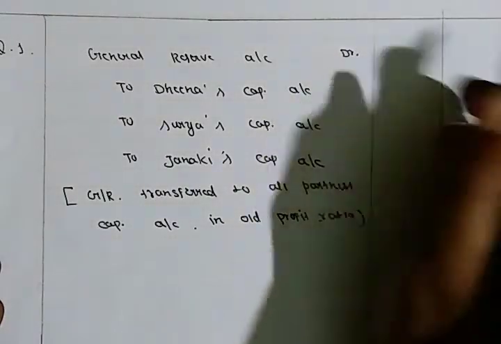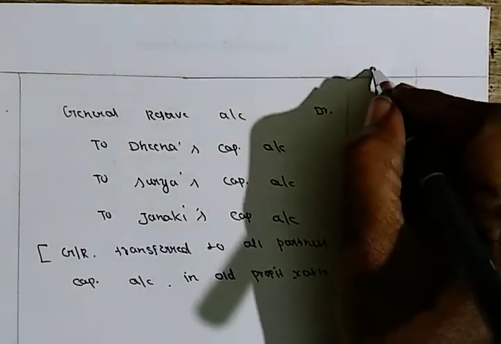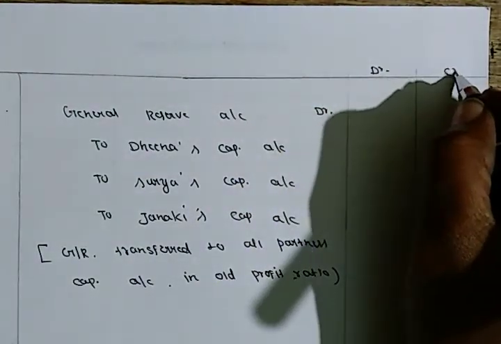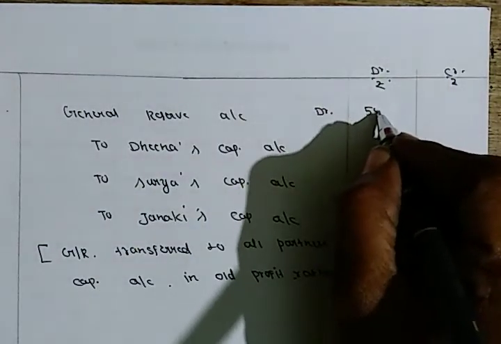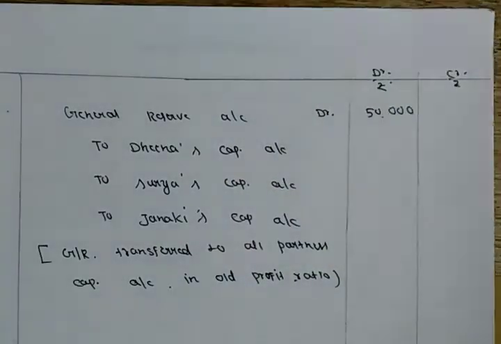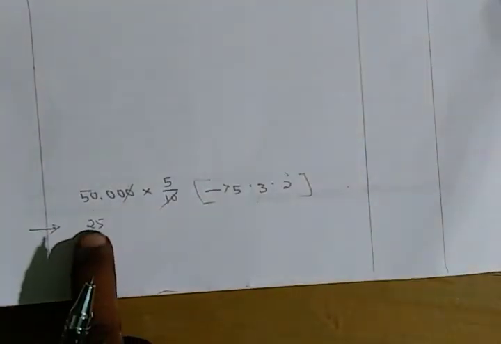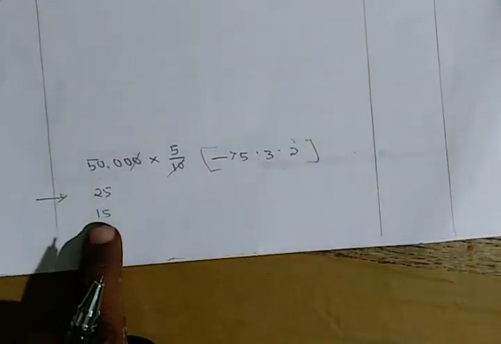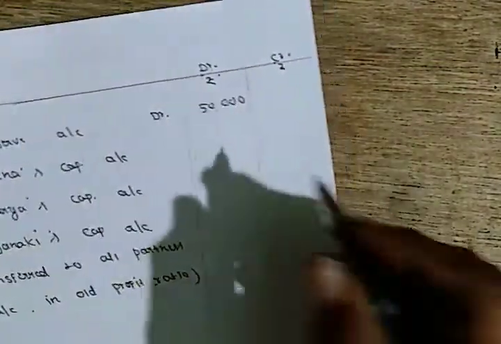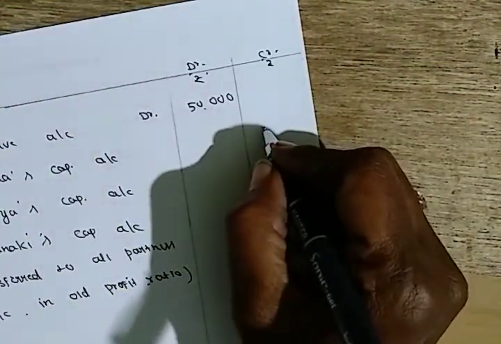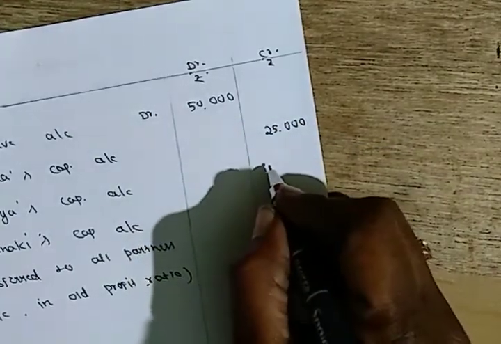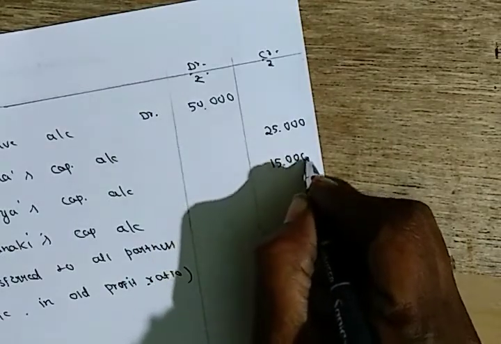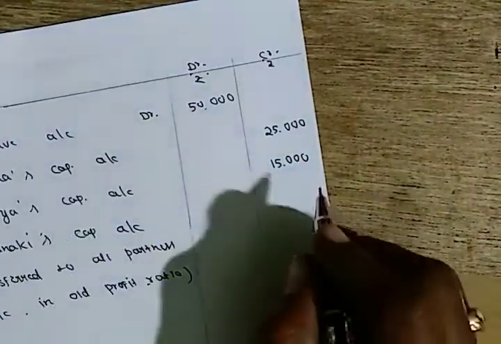So reserve fund amount is, write down here, debit and credit. Reserve fund amount is 50,000, and for Deena's capital 25,000, for Surya's 15,000, for Janagi's 10,000. So Deena's capital account 25,000, and Surya's capital 15,000, and next Janagi's capital 10,000.